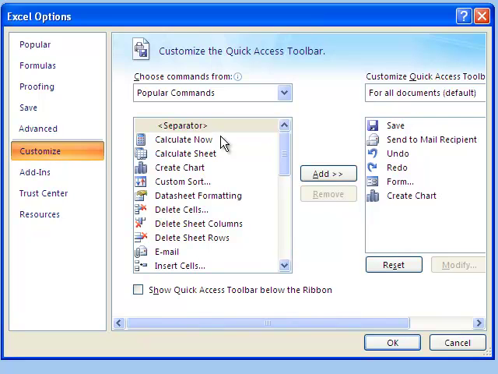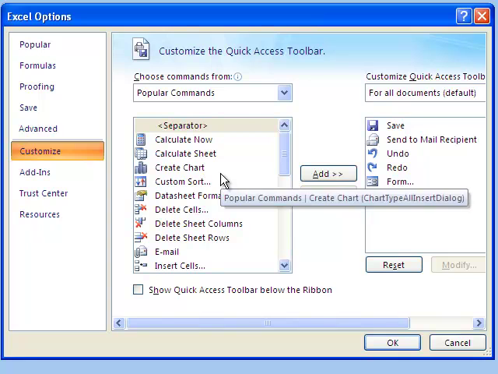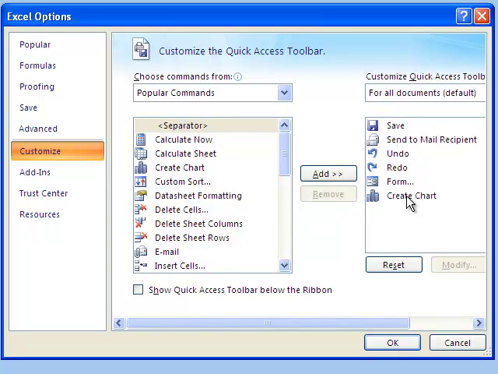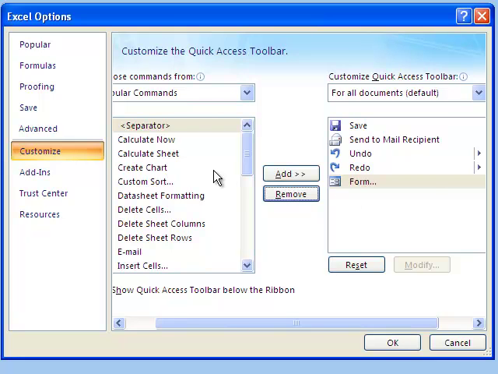Customize. Now you can customize the quick access toolbar. For example, this chart we could remove, we could add it, click here and add, so it would go there, and when I say OK to this, it will show up in the quick access toolbar.